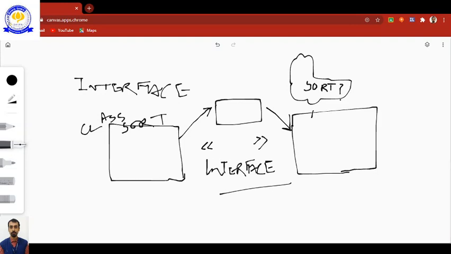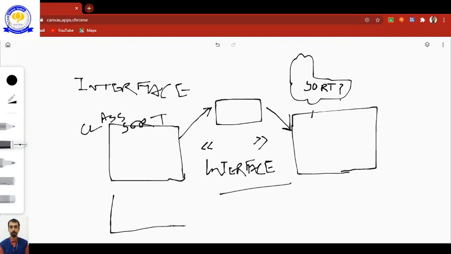It does not have its own functions and implementations. Interface is a collection of abstract functions, abstract methods. Abstract methods in Java are those methods which are not implemented, but they are blank, and an interested class can implement an interface.